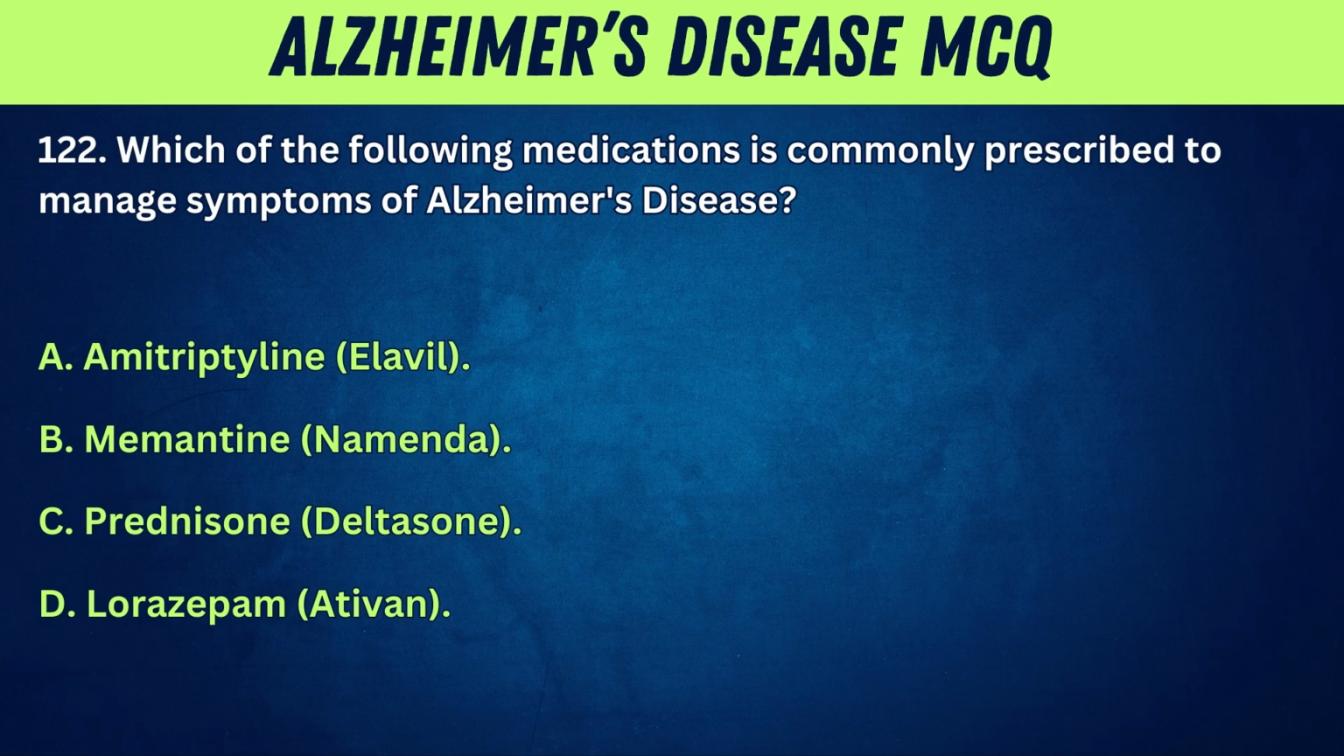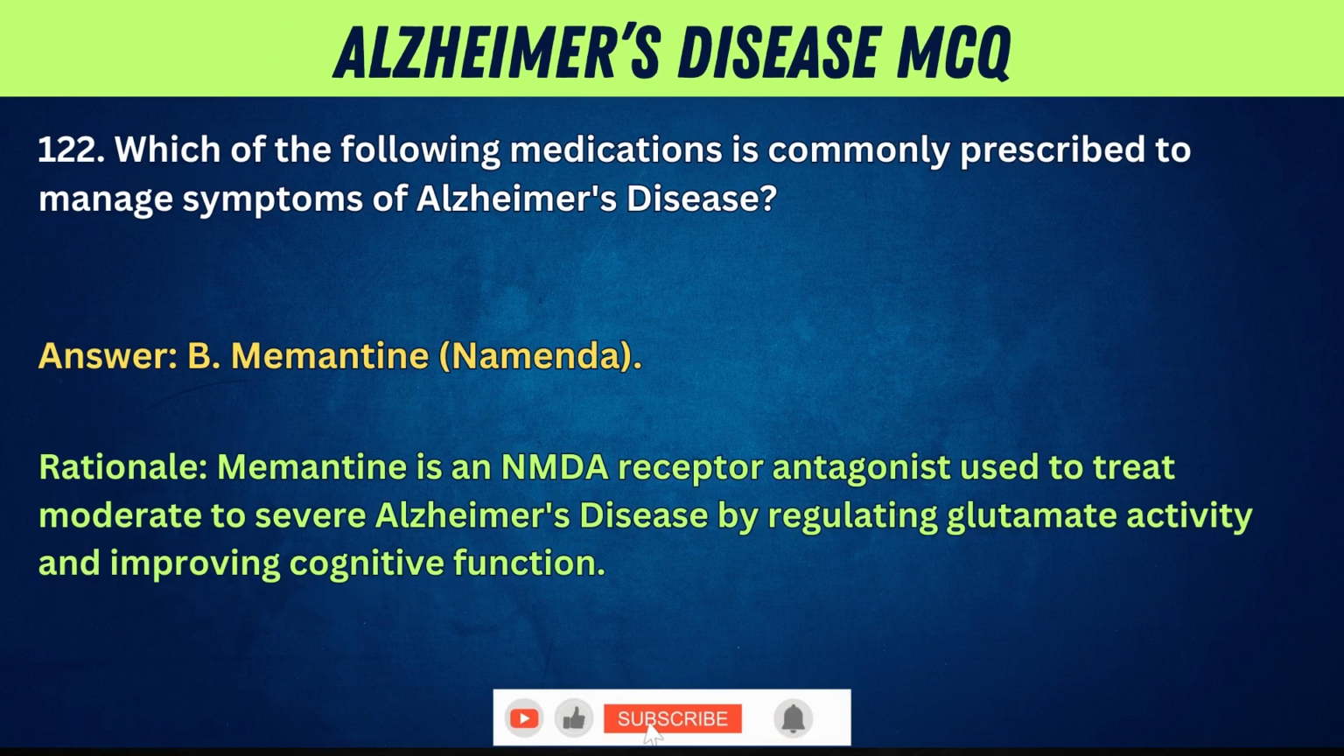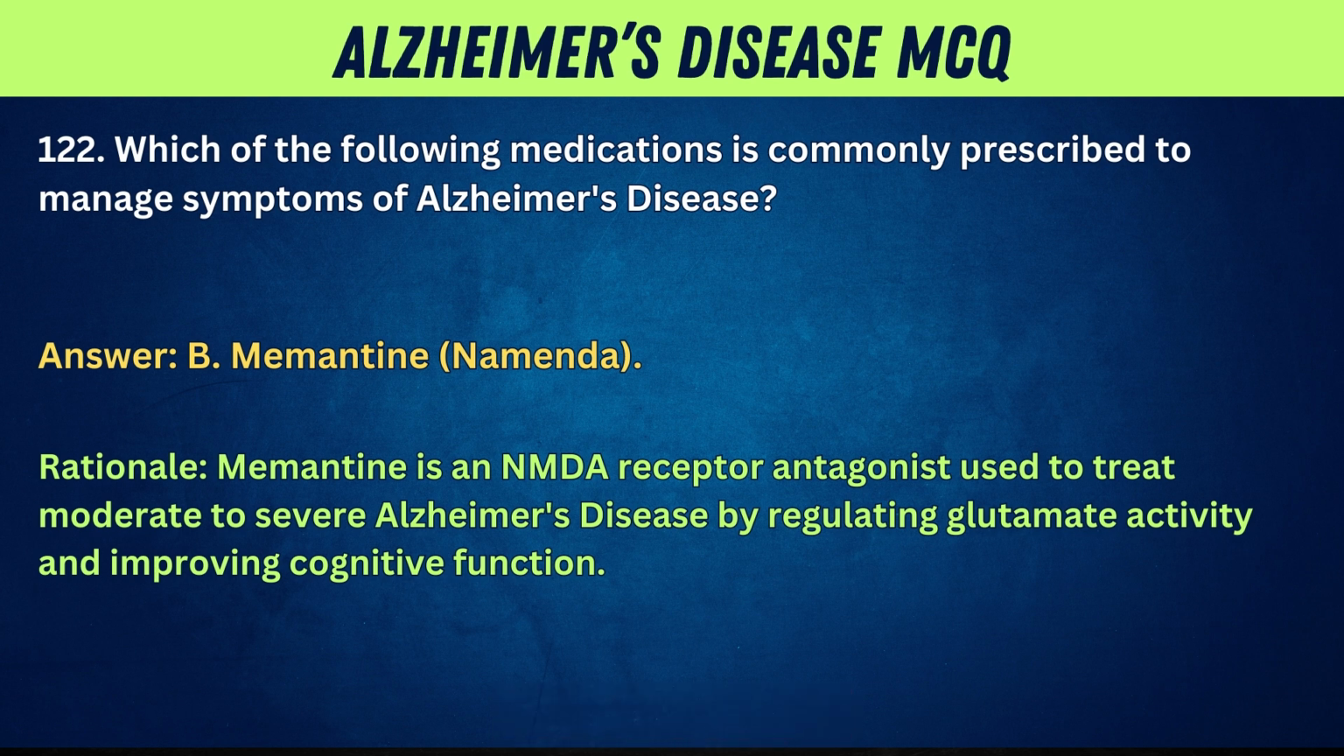122. Which of the following medications is commonly prescribed to manage symptoms of Alzheimer's disease? A. Amitriptyline (Elavil). B. Memantine (Namenda). C. Prednisone (Deltasone). D. Lorazepam (Ativan). Answer: B. Memantine (Namenda). Rationale: Memantine is an NMDA receptor antagonist used to treat moderate to severe Alzheimer's disease by regulating glutamate activity and improving cognitive function.